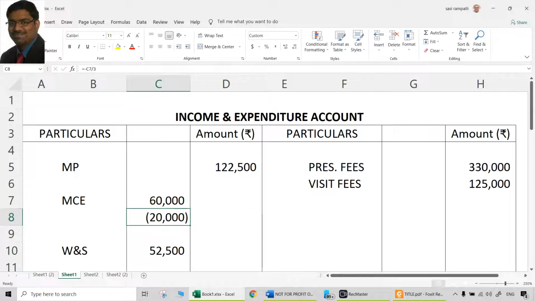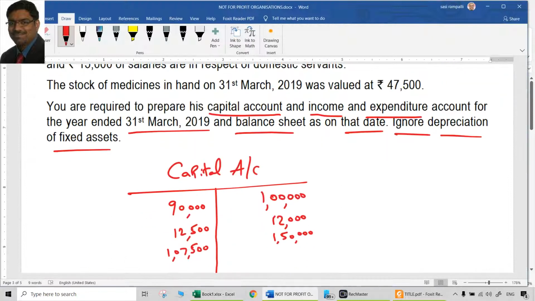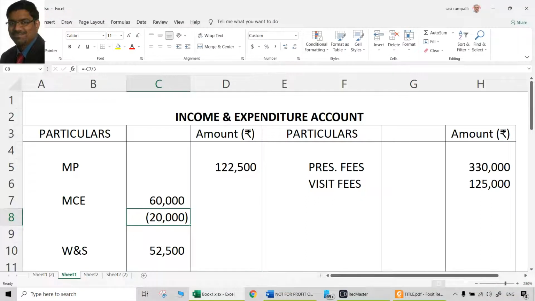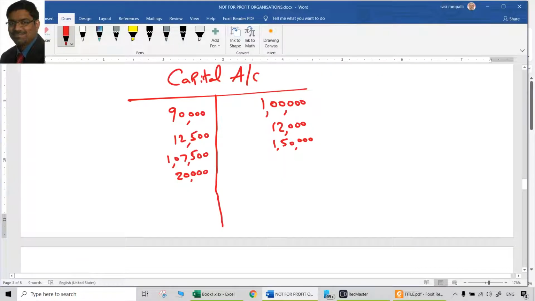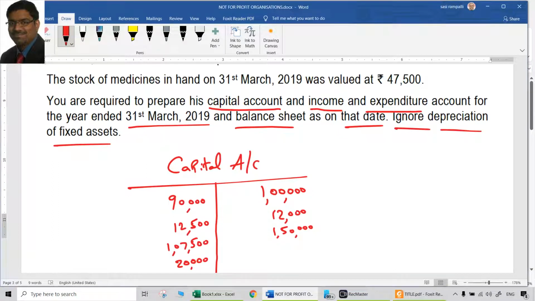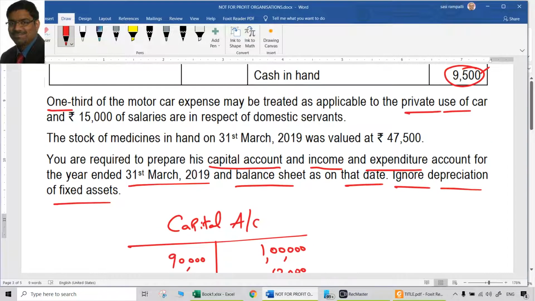Reduction from debit means it is credit. Then where does the debit have to be given? Debit has to be given to the capital account. Why? Because this is also a kind of personal expenditure, like drawings. So how much is that debit in the capital account? 20,000. That is a personal expenditure of the motor car. So reducing from debit is credit, and here we debited the capital account. So both debit and credit treatments are done. Why is it debited to capital account? Because it is also a personal expenditure, because it is private use of the car.